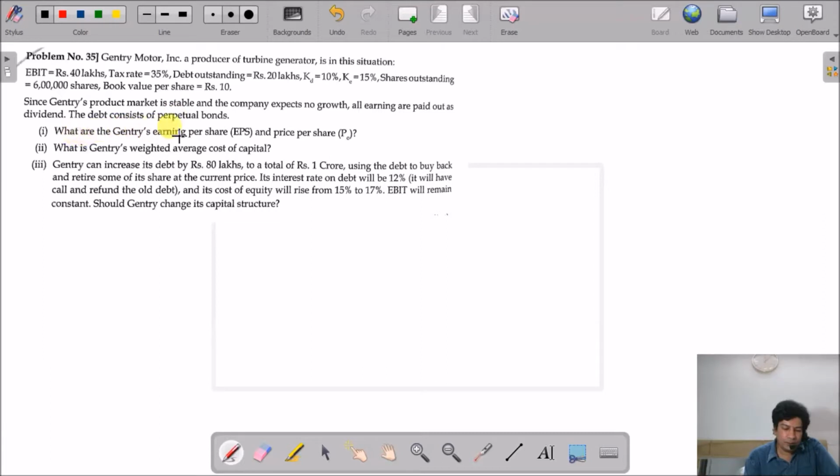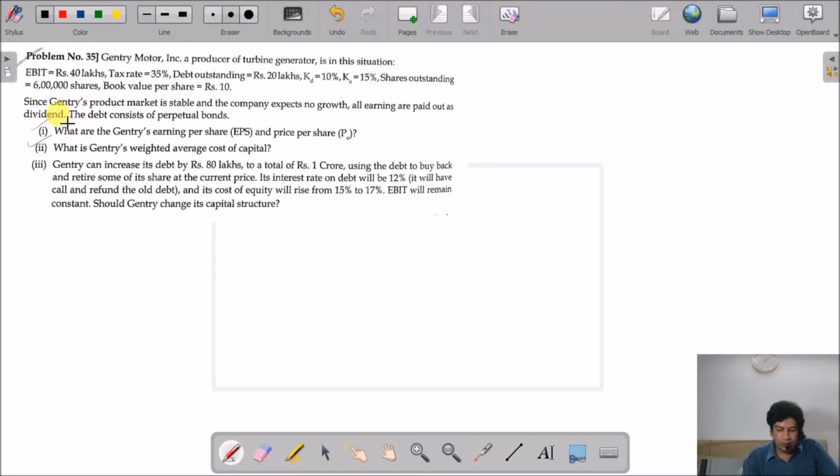So what are the Gentry's earning per share and the price per share, and what is Gentry's weighted average cost of capital? So right now we are going to concentrate on these two things, and then later on we will move to the third part.